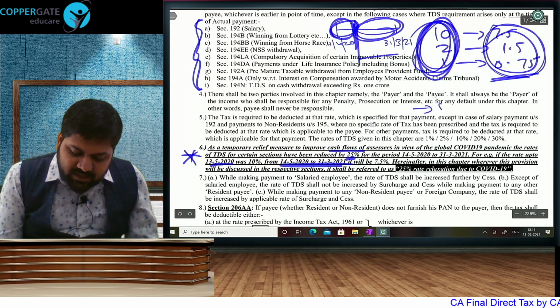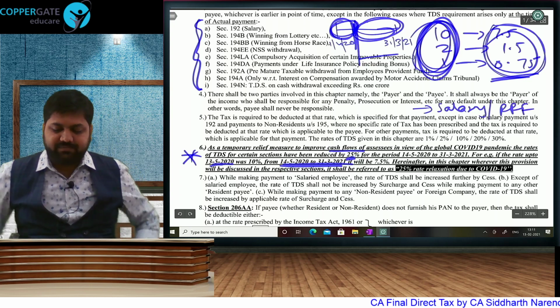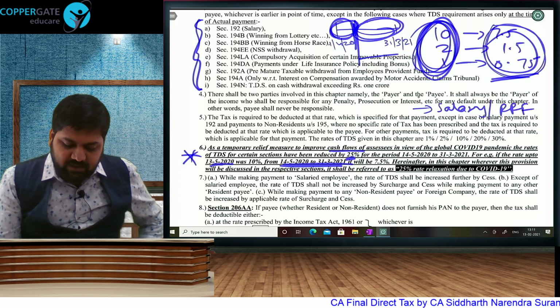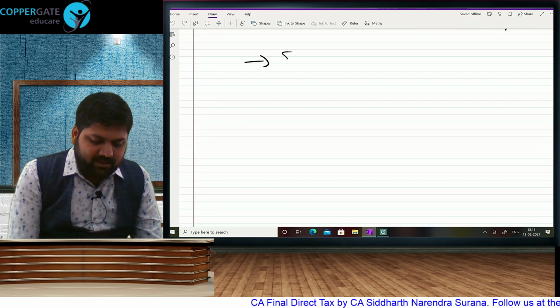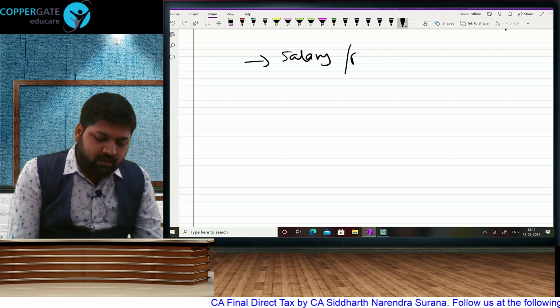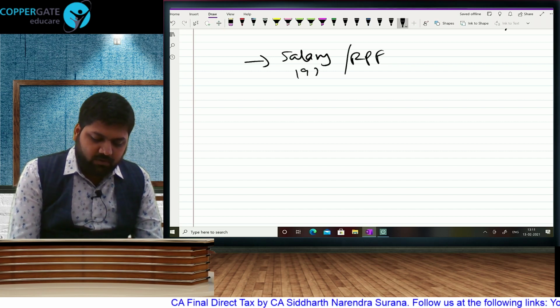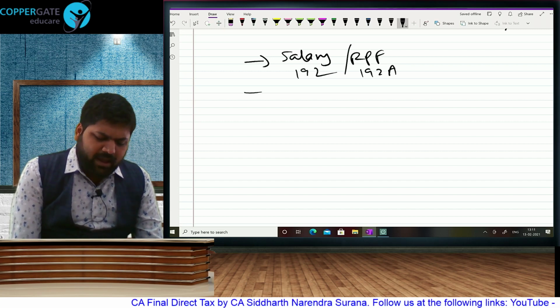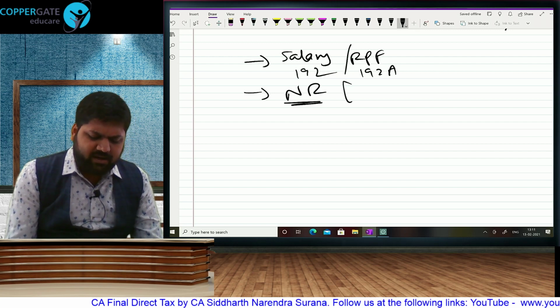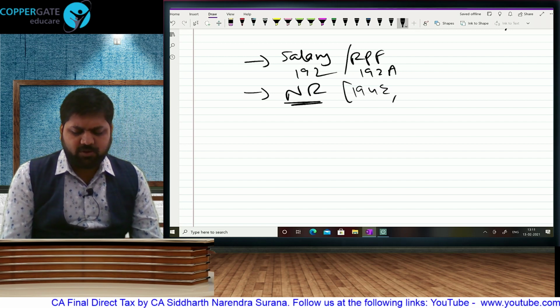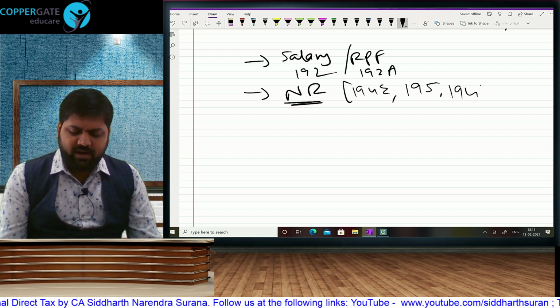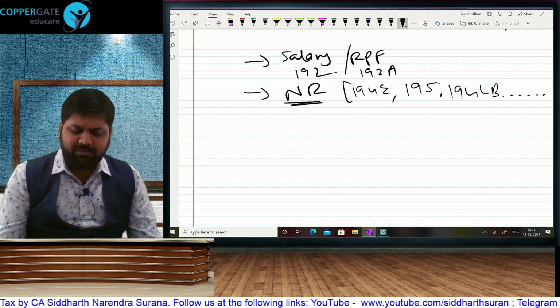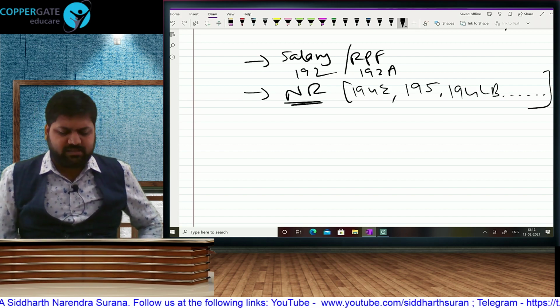Any section which is related to salary, that is salary, recognized provident fund, so that is salary RPF 192, 192A. Anything related to non-resident, whether it is non-resident foreign national sportsmen, sports association, whether it's the main section of non-resident, or your 194LB, LBA, LBB, LC, LD, wherever you have non-resident.